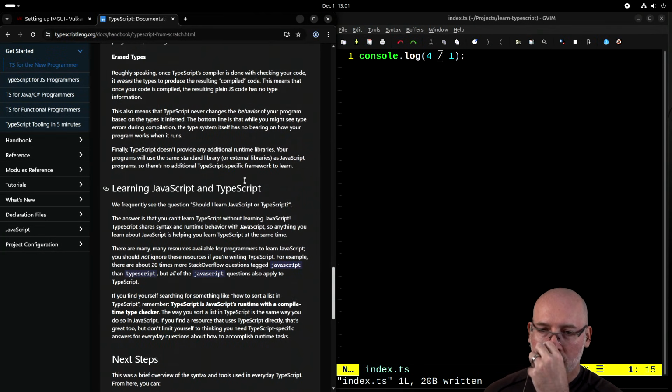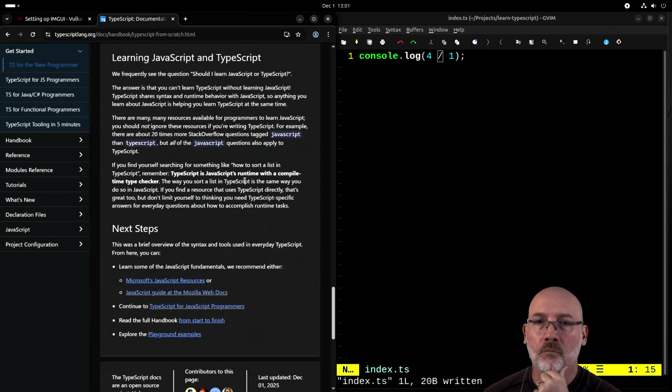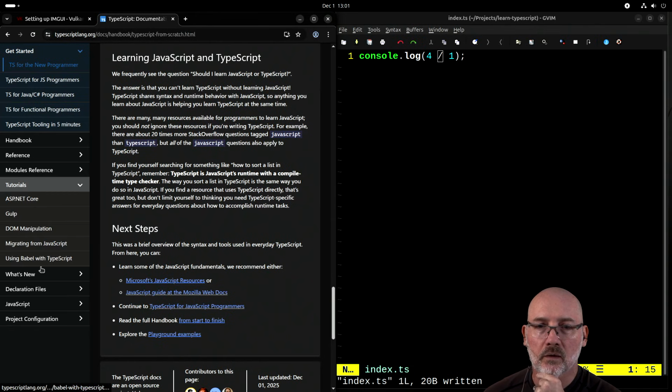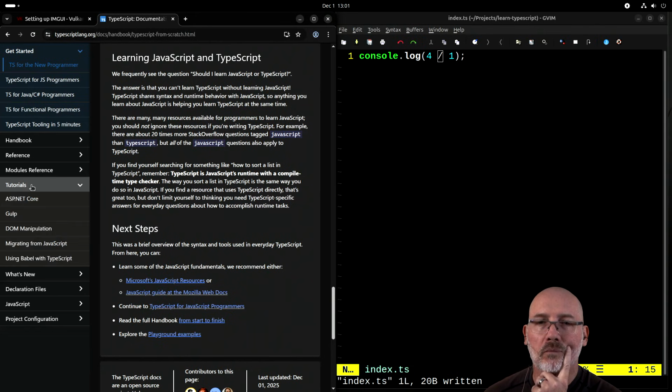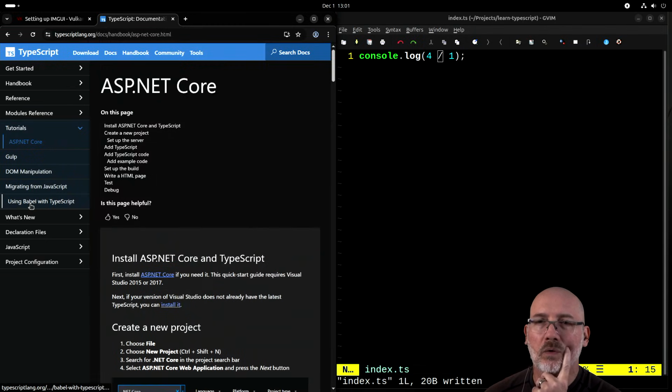Okay, so that's type checking. Tutorials, let's do that. What? Why is there an ASP.NET Core? The fuck?